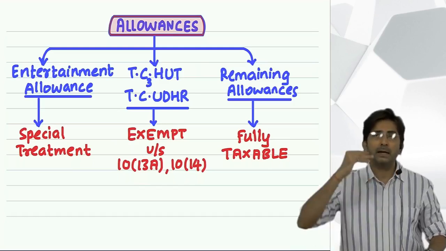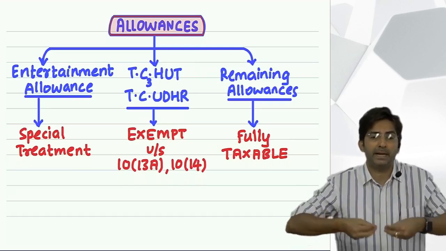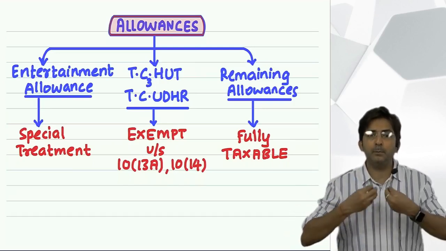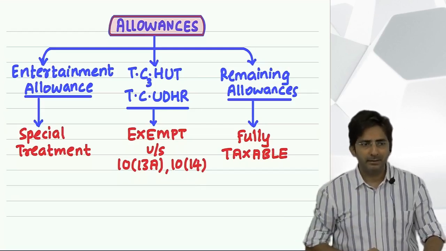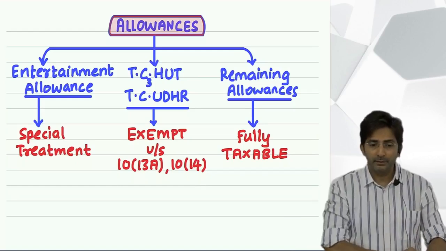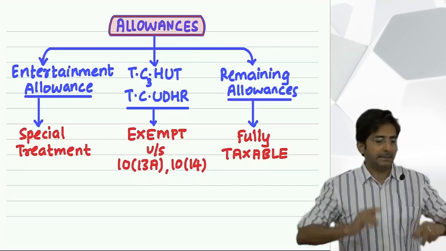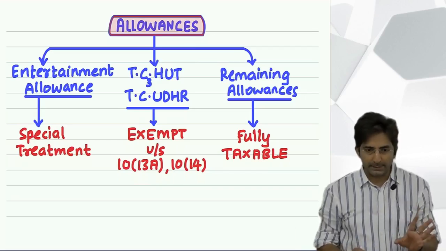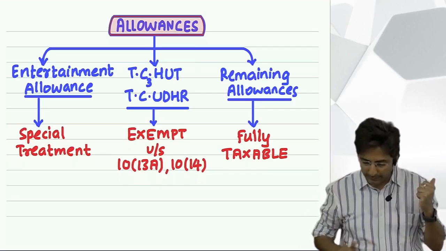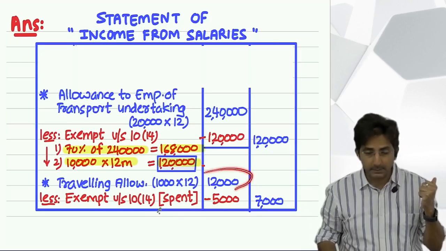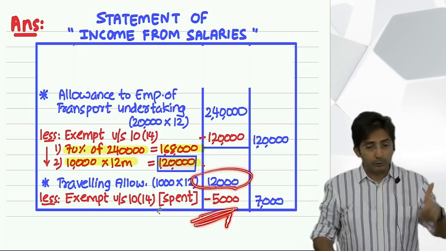So tell me, here the transaction will be like this. First the boss will give a fixed amount to the employee every month in the name of helper allowance. And then the employee will hire some assistant and he will also spend on him. And what is the rule? Whatever he actually spends will be exempt. In short, the rule everywhere is the same. First you have to see how much the company is giving. So that you will write in the inner column like this. And then how much he is actually spending, that also is given in the question.